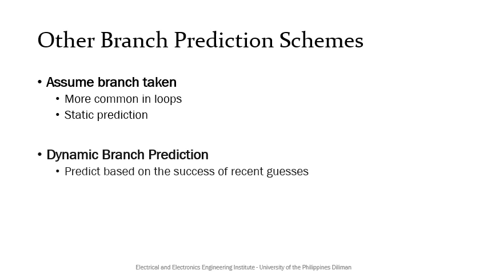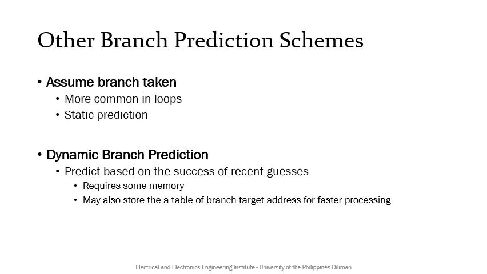A different approach is to use what we call dynamic branch prediction, where the assumption or prediction changes automatically and on the fly based on preset rules, like predicting based on the success of recent guesses. This approach requires some memory to remember the result of previous guesses. The approach may also store a table of branch target addresses for faster processing.